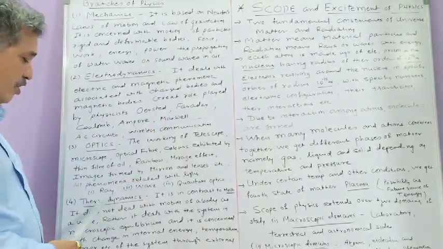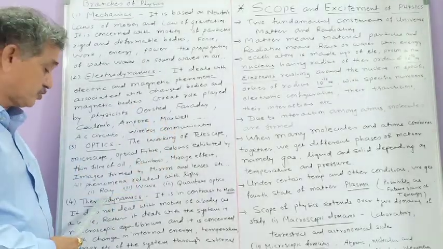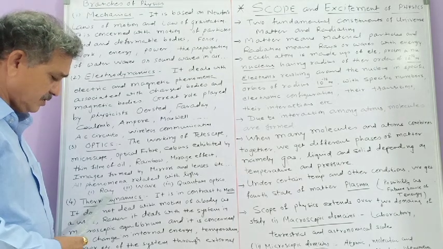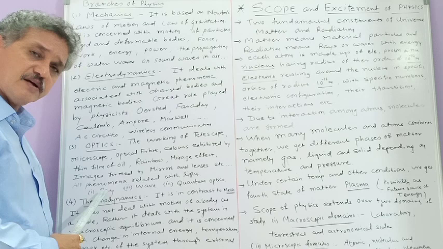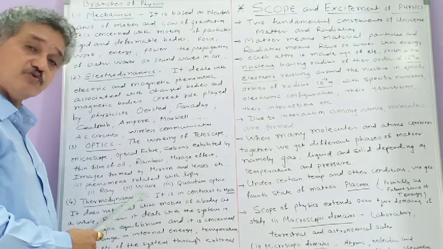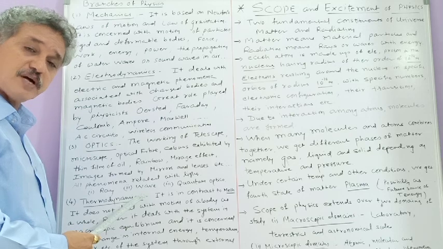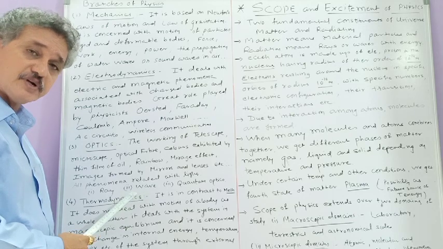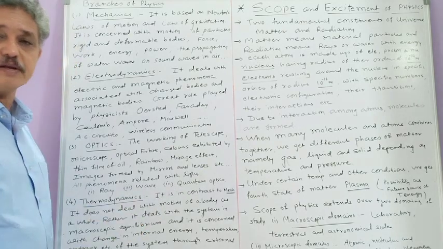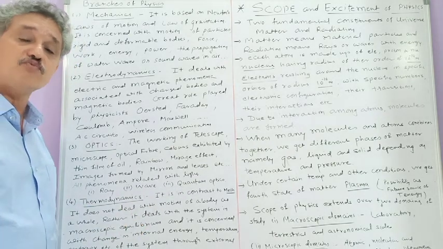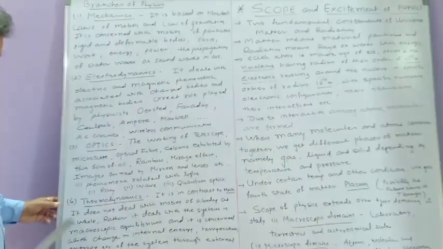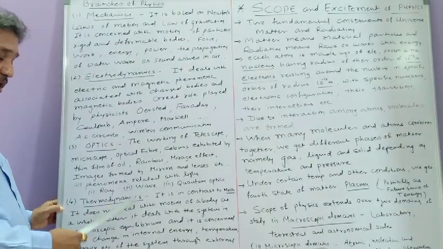One is called ray optics, in which you have to study about the reflection of light, refraction of light, dispersion of light, etc. Second is wave optics. In this branch you will study about interference, diffraction, etc. Quantum optics is there. In this branch you will study about photoelectric effect, Compton effect, all this one. Then the next one is thermodynamics.